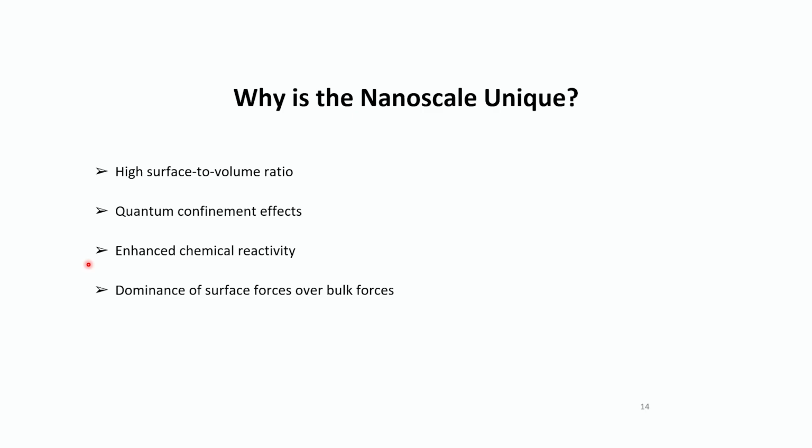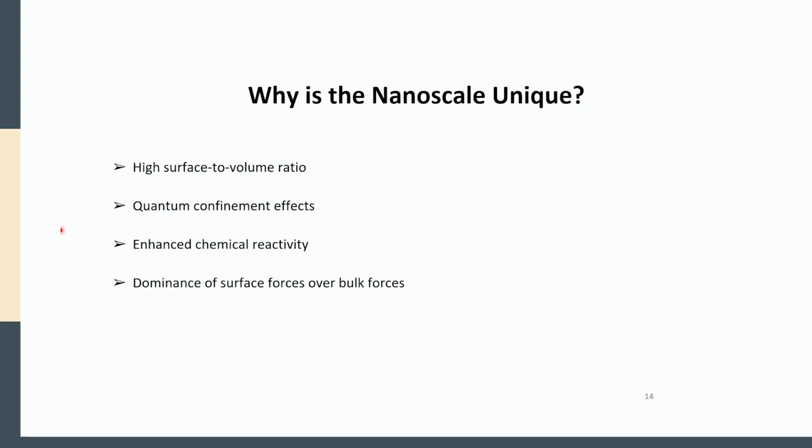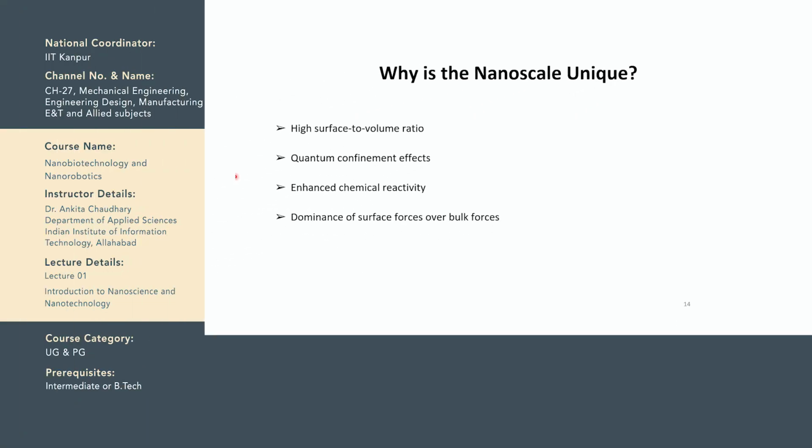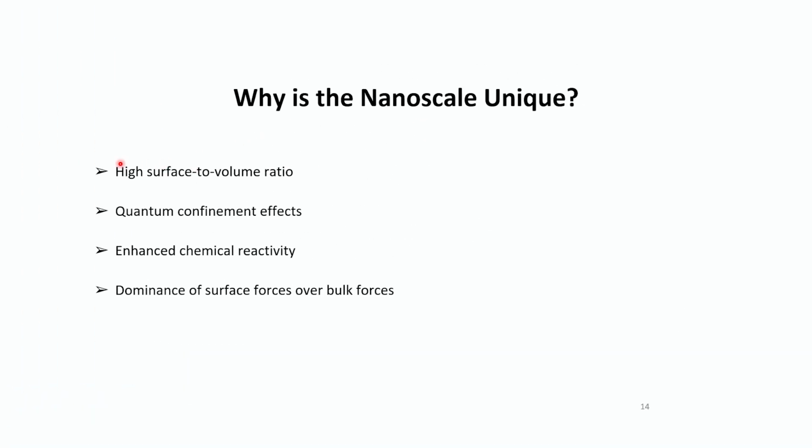So what is so unique about the scale? The uniqueness of the scale lies in the fact that when you size down a material to the nanoscale, its properties change drastically. There are certain property changes which I will discuss one by one in my next slides. First, there is a high surface to volume ratio in your nanomaterial as compared to your bulk material. Then quantum confinement effects. What are quantum confinement effects? I will be telling you, and these effects change the property of your nanomaterial drastically as compared to your bulk material.